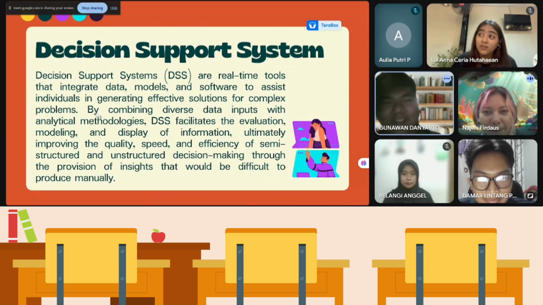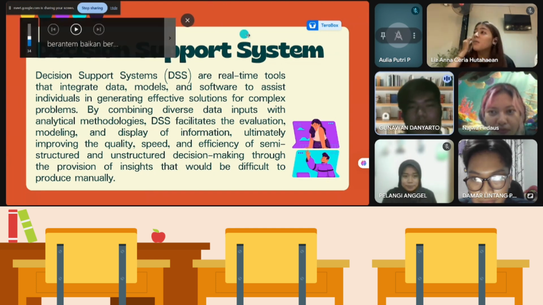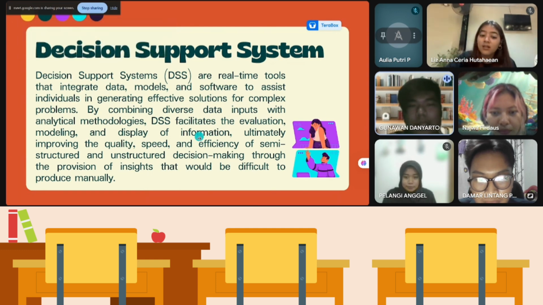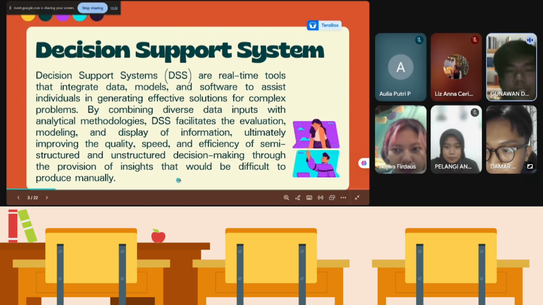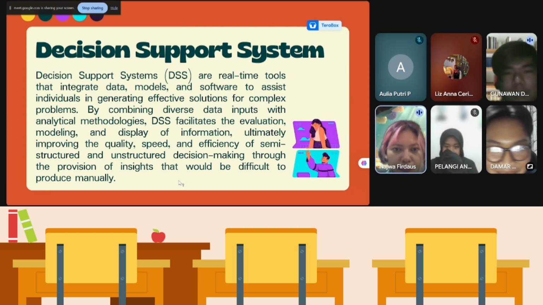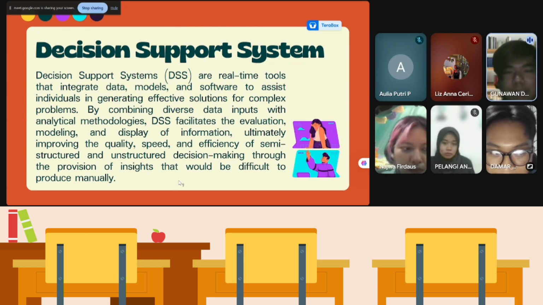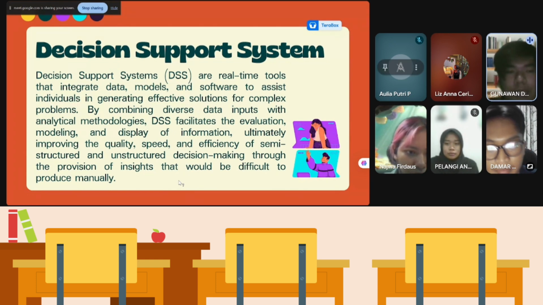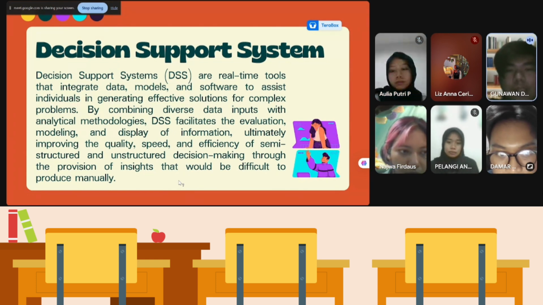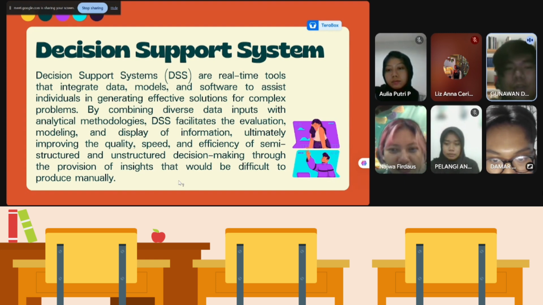First of all, is the decision support system meaning. DSS are real-time tools that integrate data, models, and software to assist individuals in generating effective solutions for complex problems. By combining diverse data inputs with analytics methodologies, DSS facilitates the evaluation, modeling, and display of information, ultimately improving the quality, speed, and efficiency of semi-structured and unstructured decision making through the provision of insights that would be difficult to produce manually.